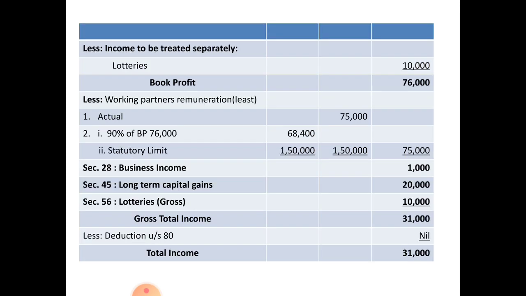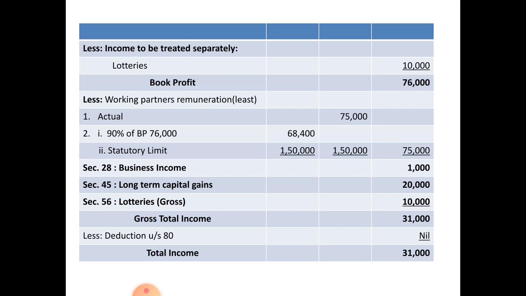Next, you have to deduct income to be treated separately. Here only one item is there, that is lottery, 10,000. When you deduct that 10,000 from 86,000 you get 76,000 book profit.